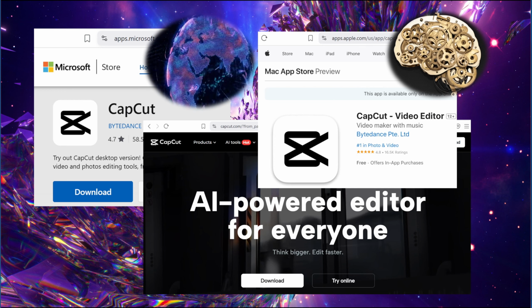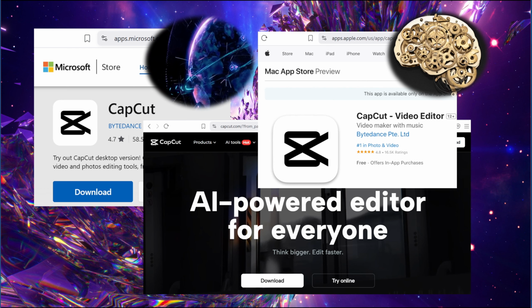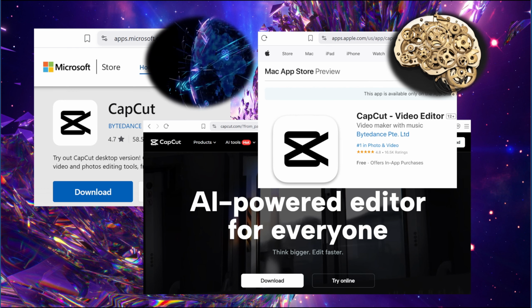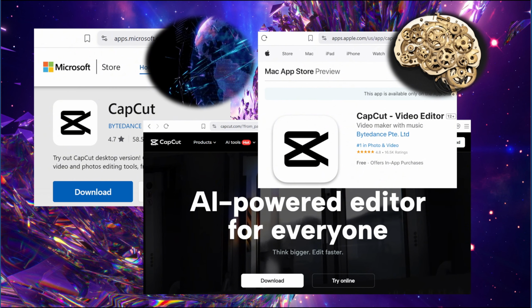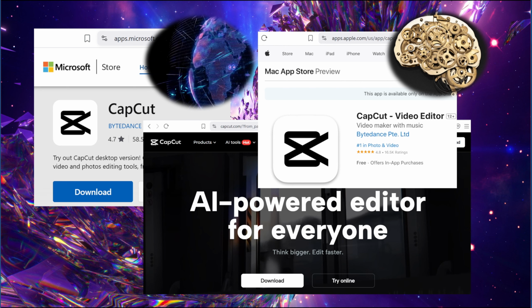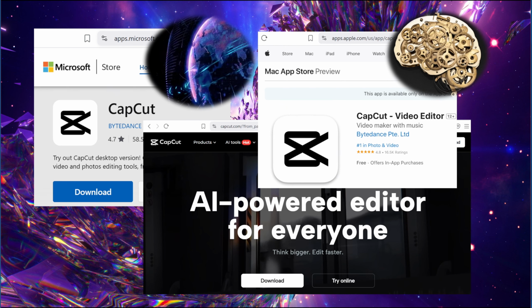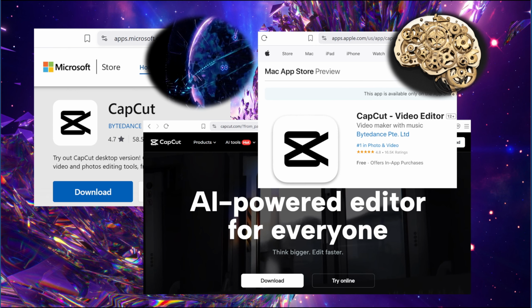CapCut is available for Windows, Apple Macintosh computers, iPhones, and Android phones. You can download it from the Microsoft Store or the Apple Store, or download it from CapCut.com. Once you download it and install it on your computer, open up the application,